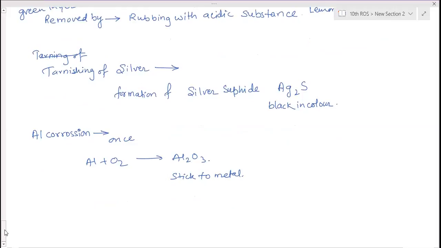Okay, so this is about corrosion and rancidity. What do you mean by rancidity? Spoilage of food takes place due to oxidation of fats or oils.